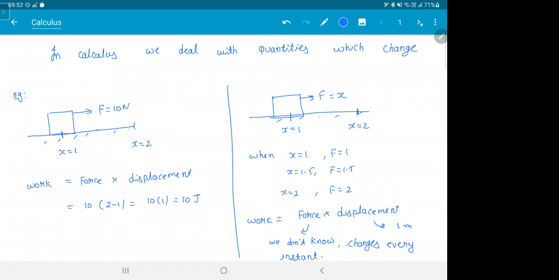They're not constant. So in this chapter, we handle how to do the second type of questions, when the force is changing, when something is changing. Then how do you handle that? Put it down. Copy it down.